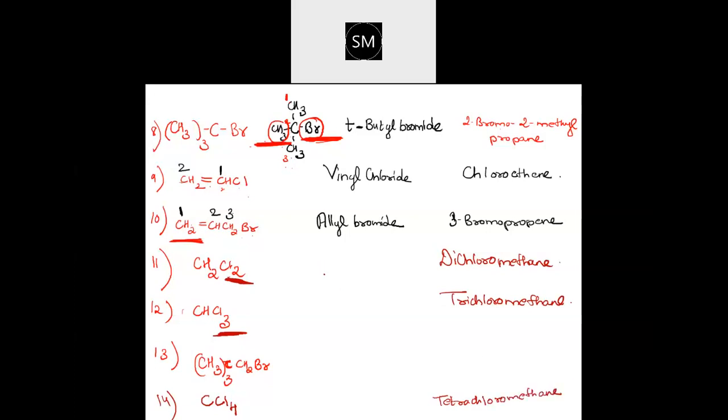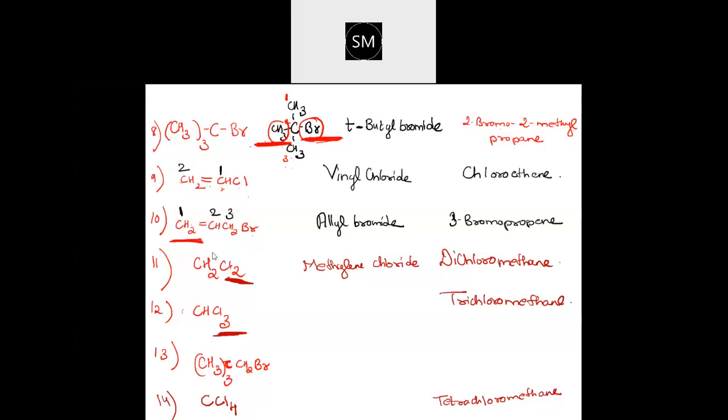Now the common name, you can just remember, students: if it is CH2Cl2, it is methylene chloride. They won't be asking you the common name as such for this methylene chloride, but at least have it in your mind.